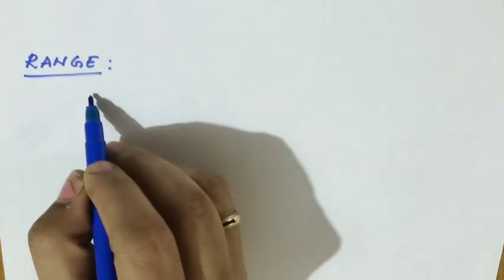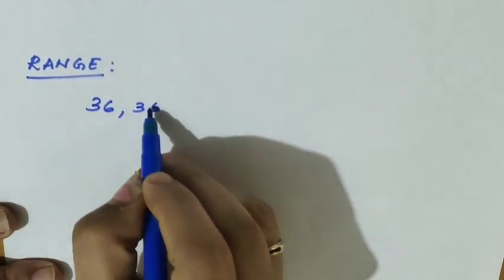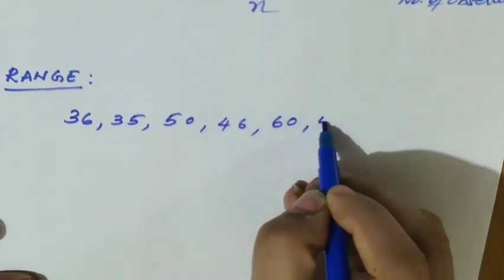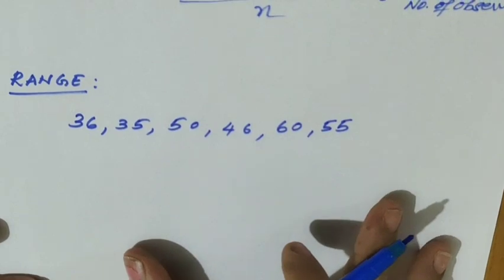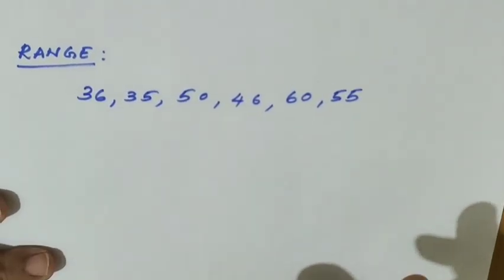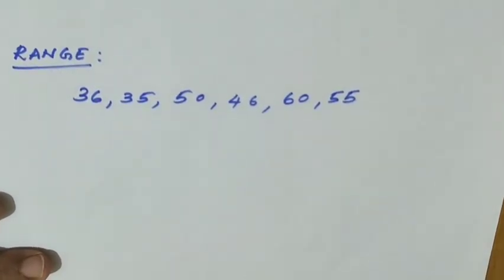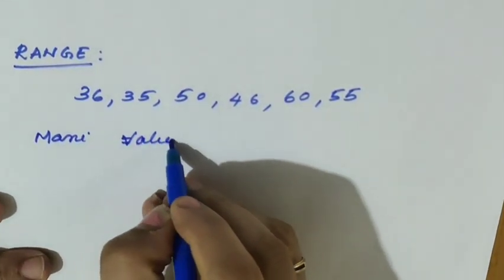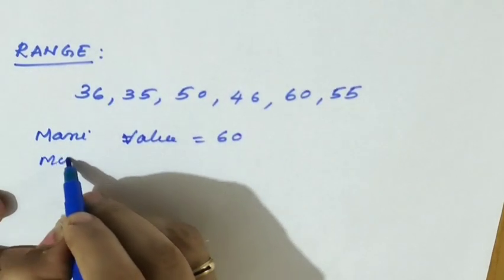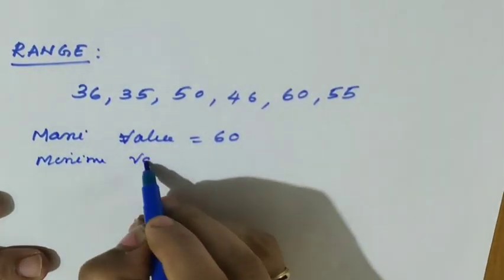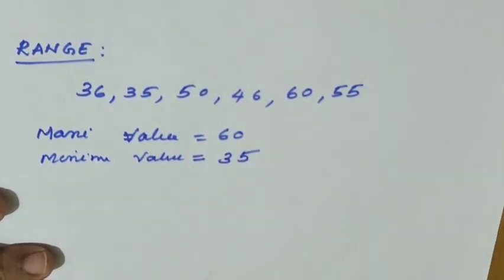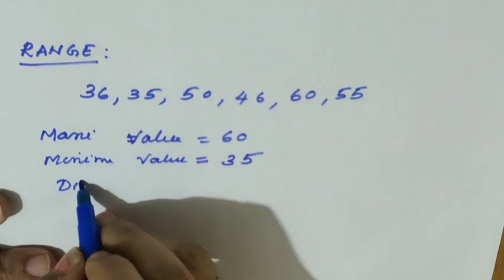Suppose we are having the same values, that is the previous question. I'll write once again: 36, 35, 50, 46, 60, 55, right? So we will take which is the maximum value from this. It is 60. So maximum value equal to 60, and which is the minimum, equal to 35, right? So what is the difference between these?